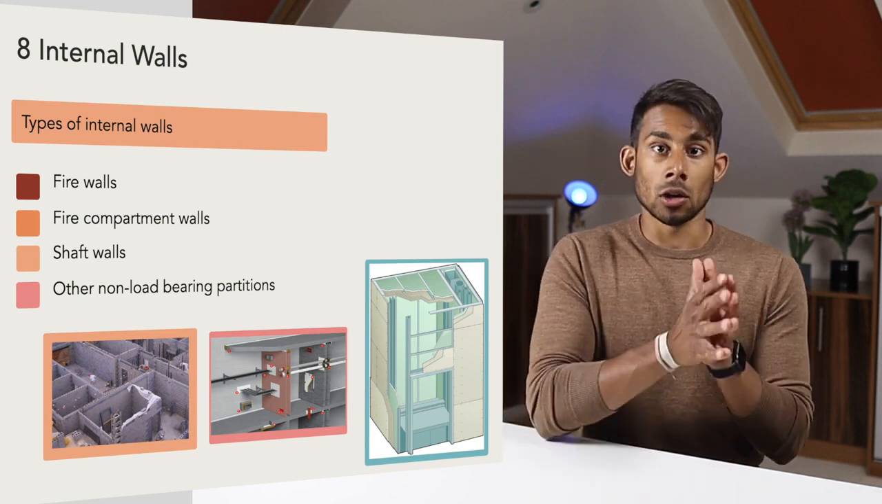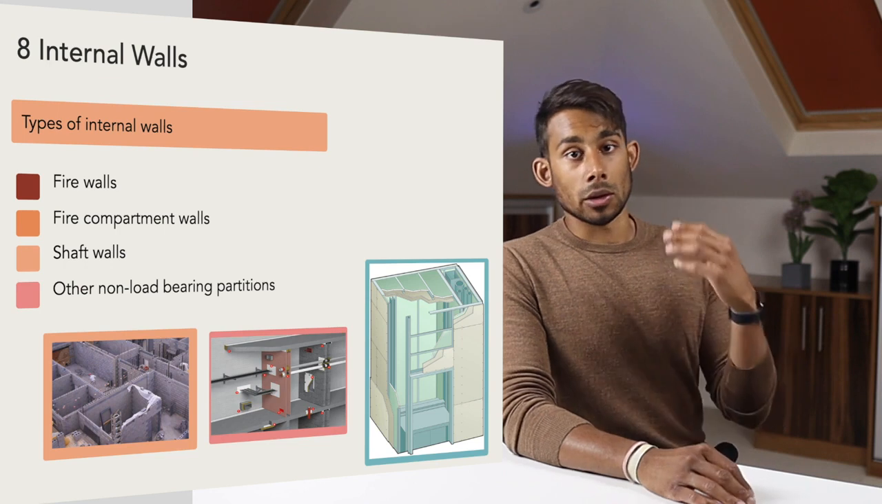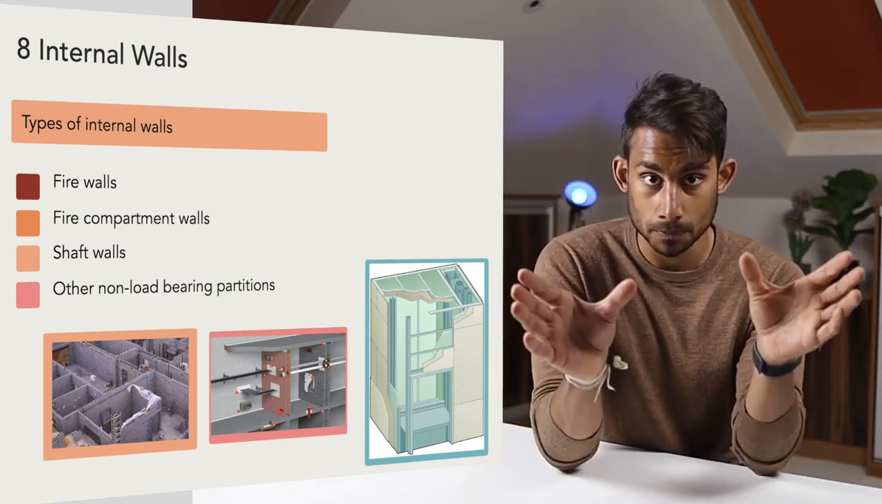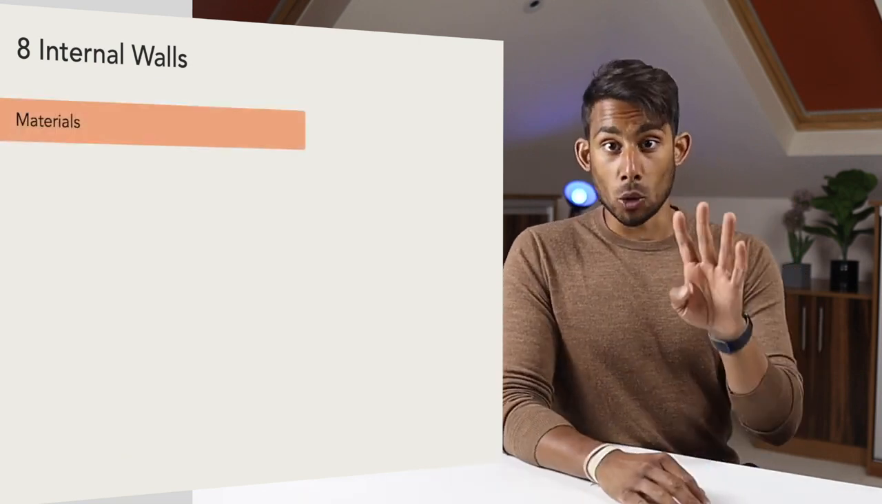4, we've got other non-load bearing partitions. And these are the other partition walls in a building that are not required as fire separation or to take a structural load. All right, let's have a look at what materials are used for the 4 types of interior